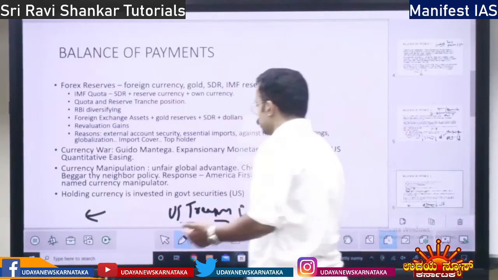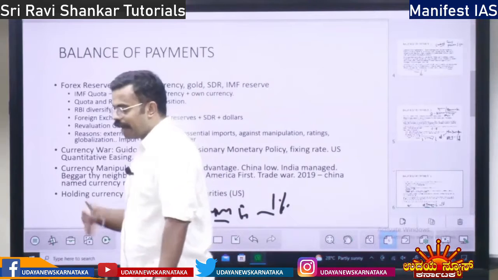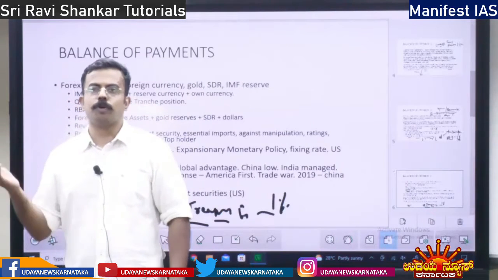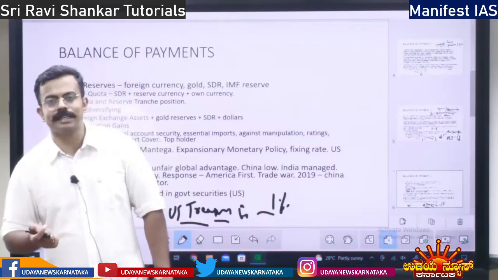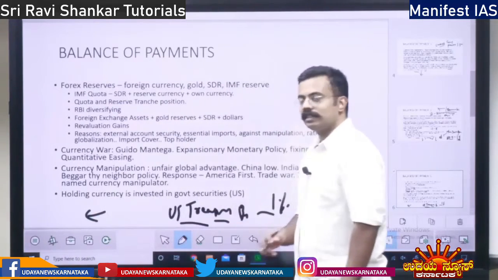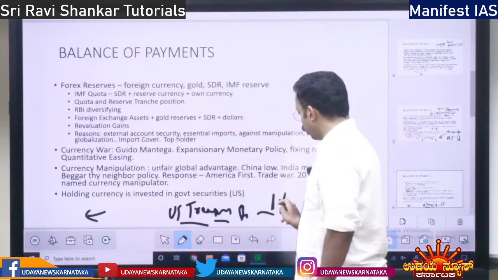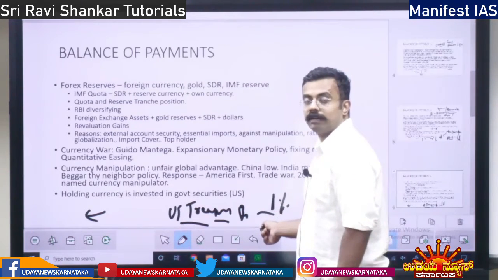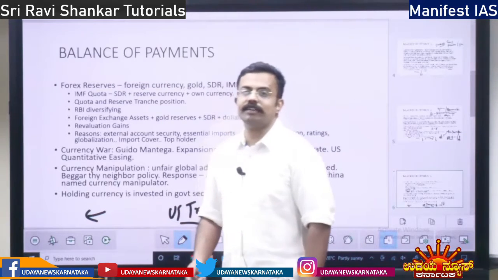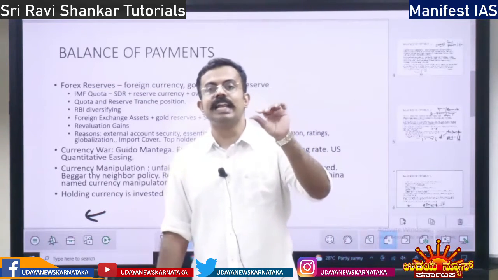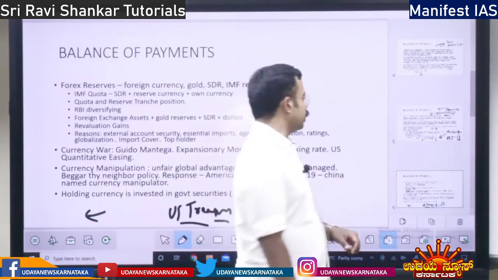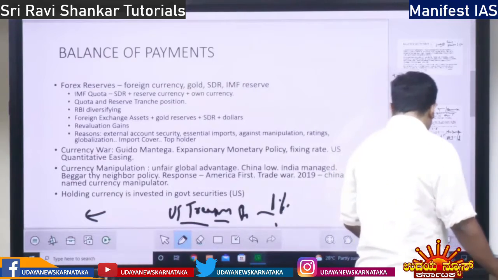If we have to raise foreign loans, we have to pay 4%, 5%, up to 10% interest. But the USA issues treasury bills and takes dollars at just 1% interest. So the USA is raising foreign loans at a very low interest rate. That is why it is able to invest in so many things, right?